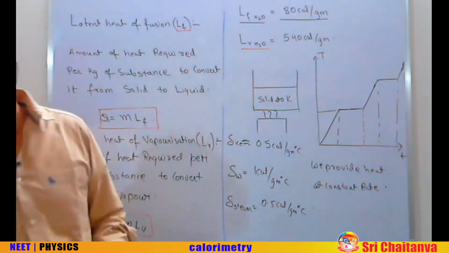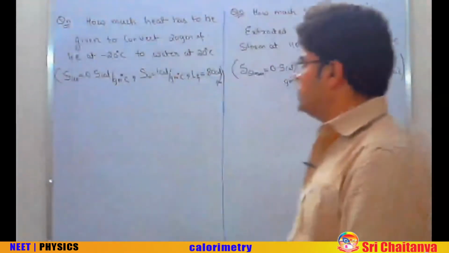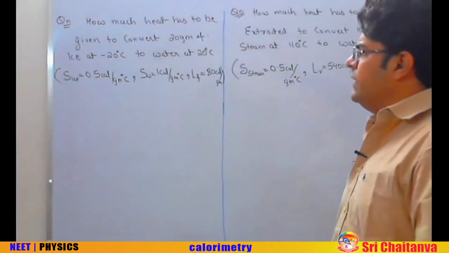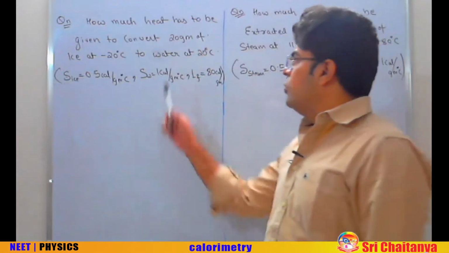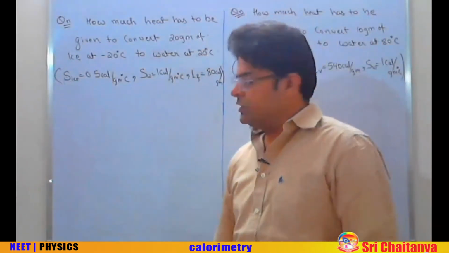So let's start doing that. Let's practice two questions really quick. First one, how much heat has to be given to convert 20 gram of ice at minus 20 degrees centigrade to water at plus 20 degree centigrade?